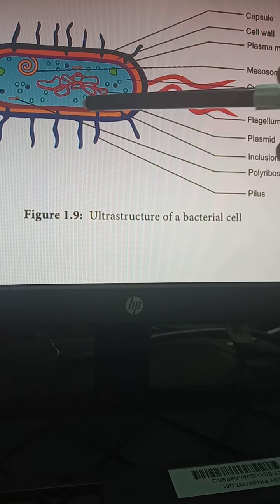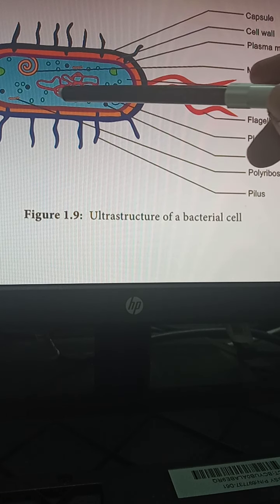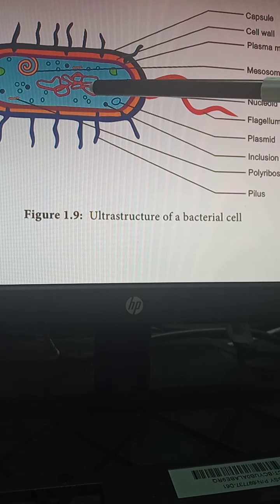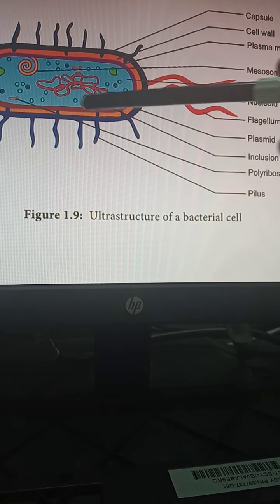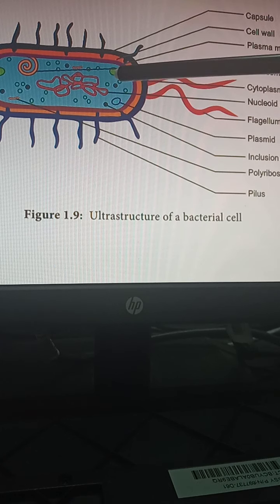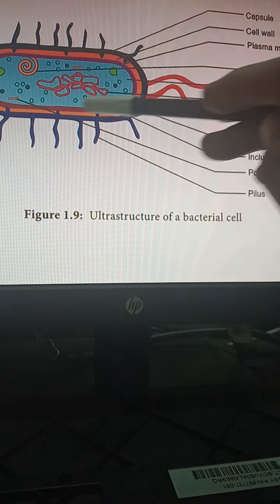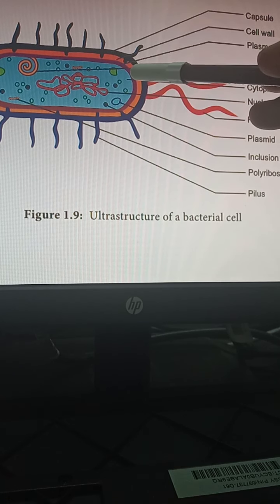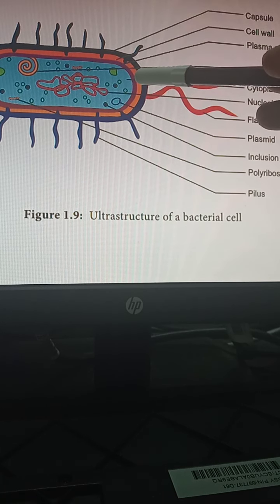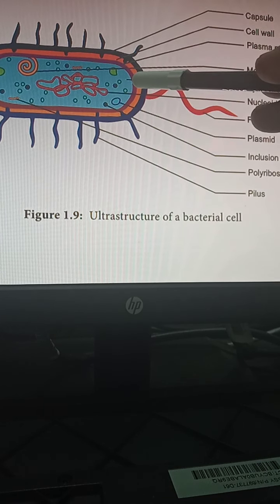In addition to this, we will have a naked DNA or nucleoid that we have discussed in the prokaryote. So it has only the genetic material. These are the components that are present within the cell membrane, that is, intracellular structures. Coming to the outer extracellular structure, immediately outside the cell membrane we will have a cell wall. The cell wall is very specific in the bacteria because it is made up of a peptidoglycan layer which is composed of muramic acid, which we will discuss separately in the cell wall of bacteria.